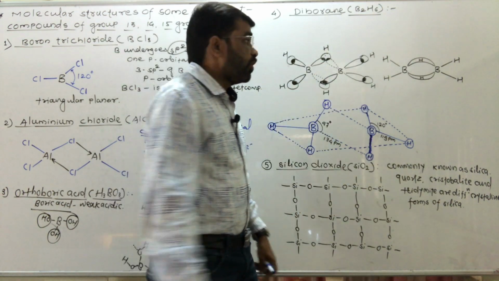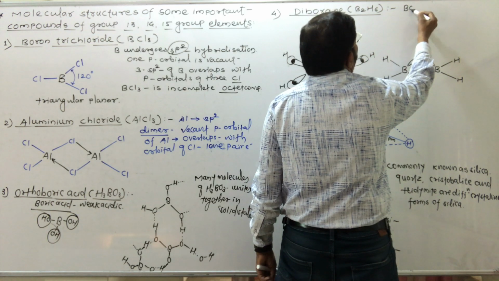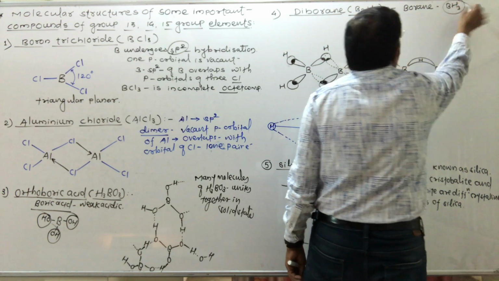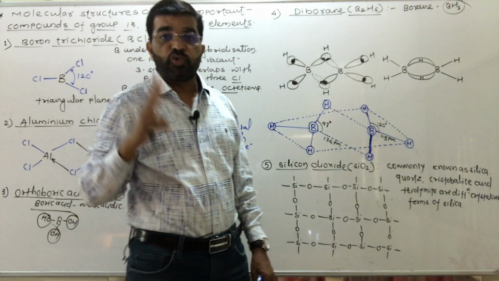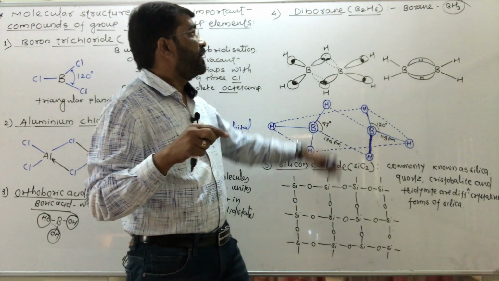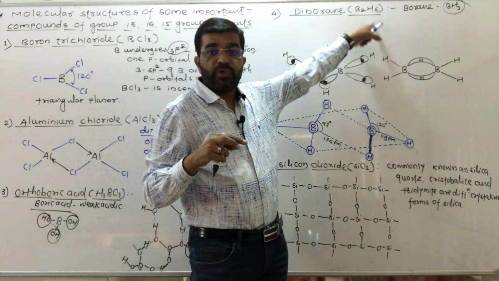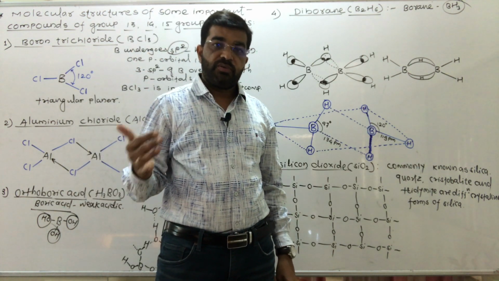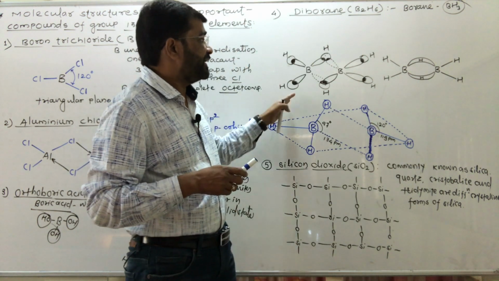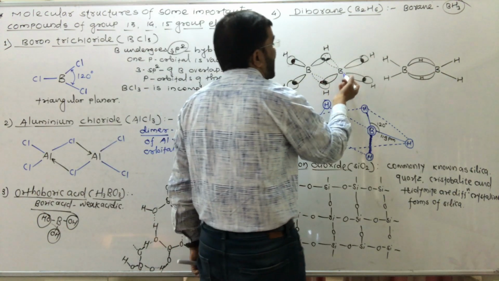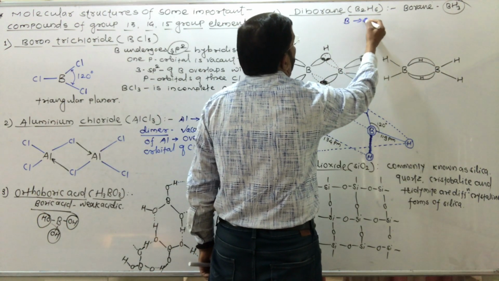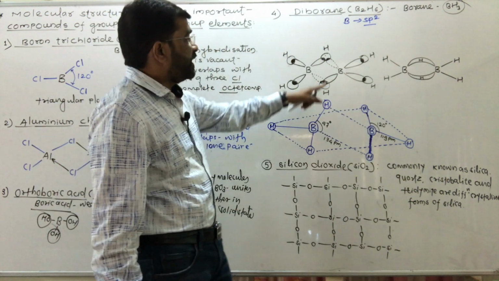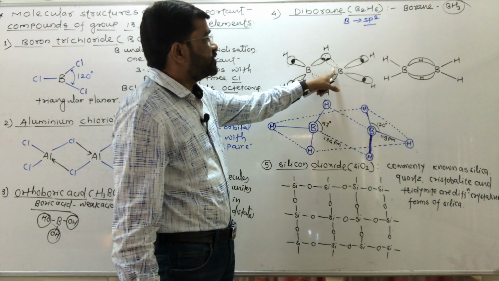Borane has the formula BH3, and therefore diborane means 2 units of BH3 combine together, and there is formation of B2H6, that is diborane. In this diborane, similarly, each boron atom undergoes sp2 hybridization. So here one vacant orbital is there.